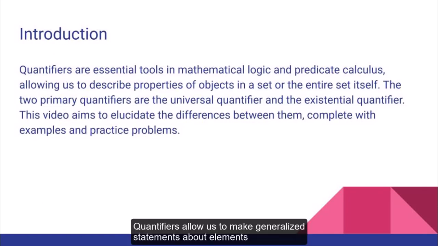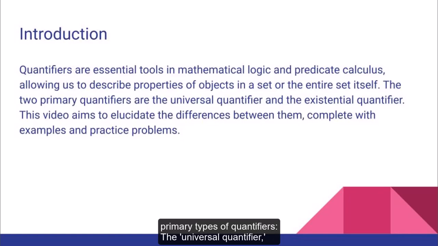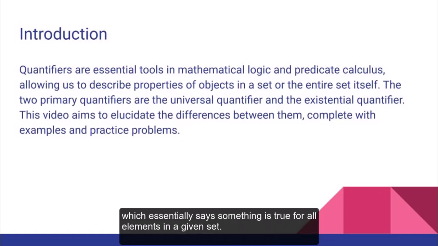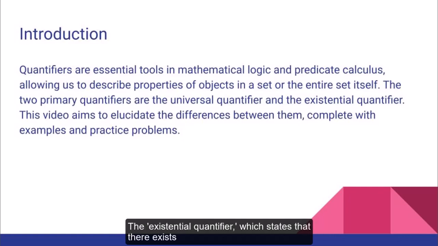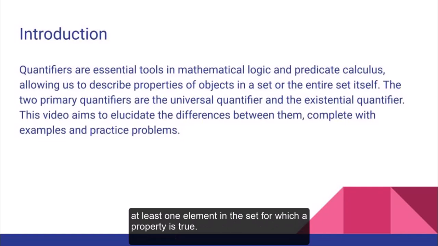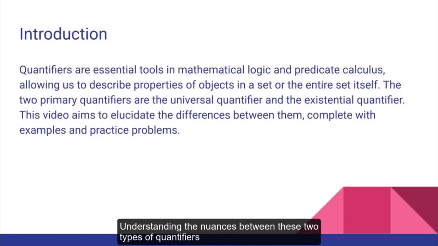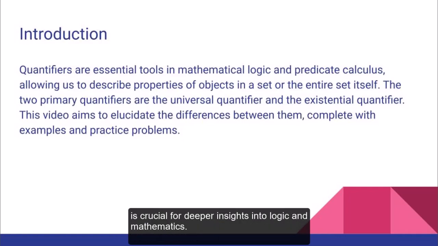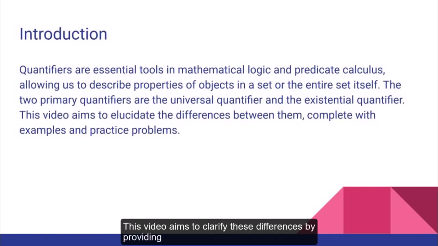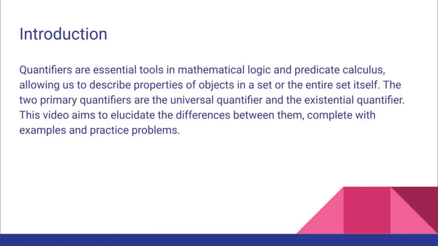Quantifiers allow us to make generalized statements about elements within a set, or about the set as a whole. There are two primary types of quantifiers. The universal quantifier, which essentially says something is true for all elements in a given set. The existential quantifier, which states that there exists at least one element in the set for which a property is true. Understanding the nuances between these two types of quantifiers is crucial for deeper insights into logic and mathematics. This video aims to clarify these differences by providing clear examples and practice problems, allowing you to become proficient in using these essential logical tools.